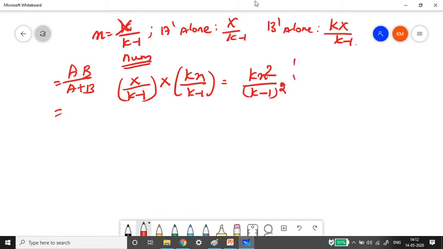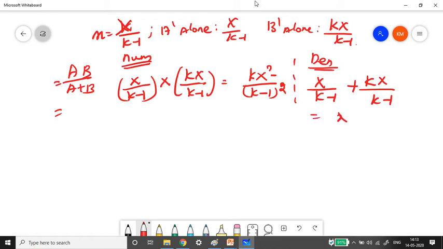Got it? Now for the denominator, it is plus, right? Everything here is capital X. Sometimes I make mistakes between small and capital X. So the denominator is capital X divided by k minus 1 plus k into capital X divided by k minus 1. Since the denominator is common, we can write it as X plus kX divided by k minus 1.